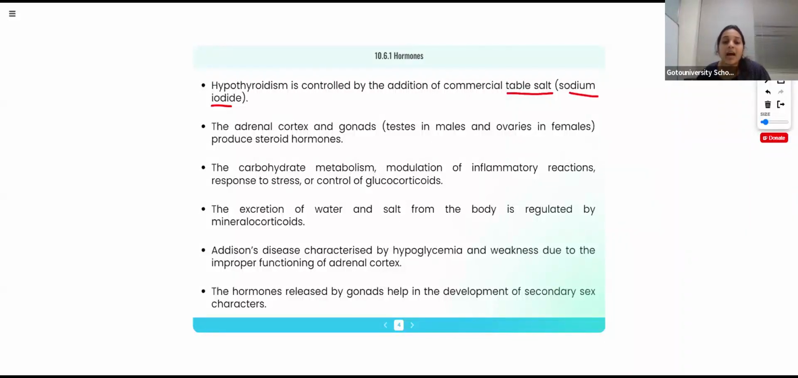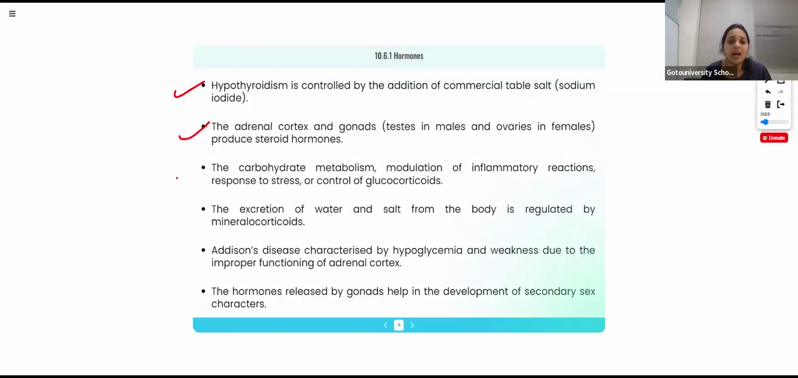Then the adrenal cortex and gonads produce steroid hormones. Adrenal cortex and gonads, meaning testes in males and ovaries in females, the sex organs in male and female, produce the steroid hormones, the sex hormones. The same thing I am telling you: different hormones play different roles. So the deficiency of those hormones leads to different body conditions. They cause different changes in our body.